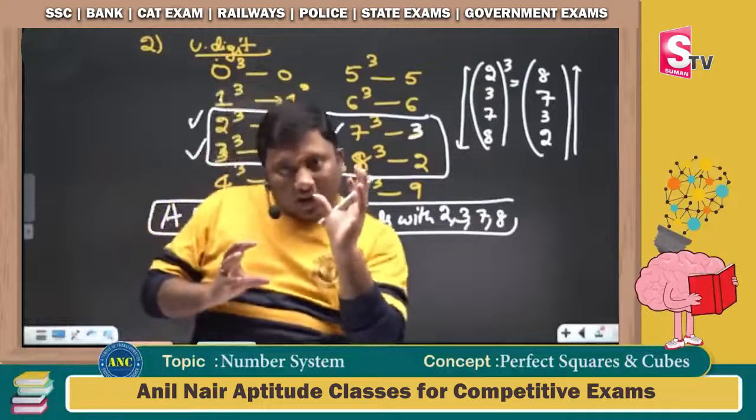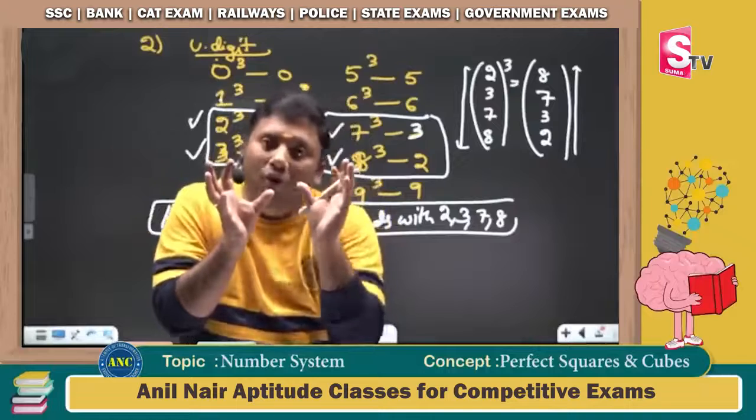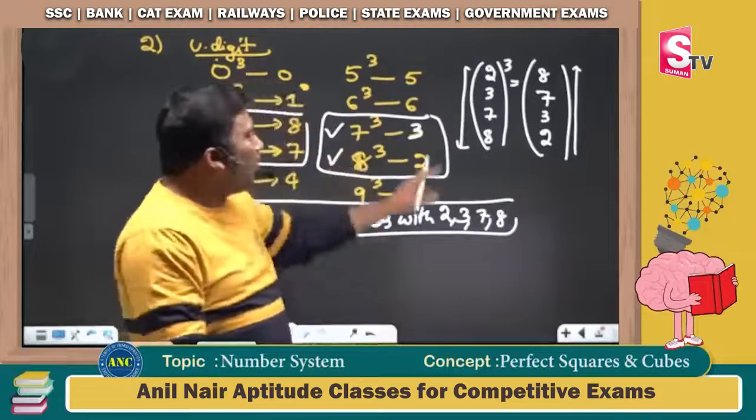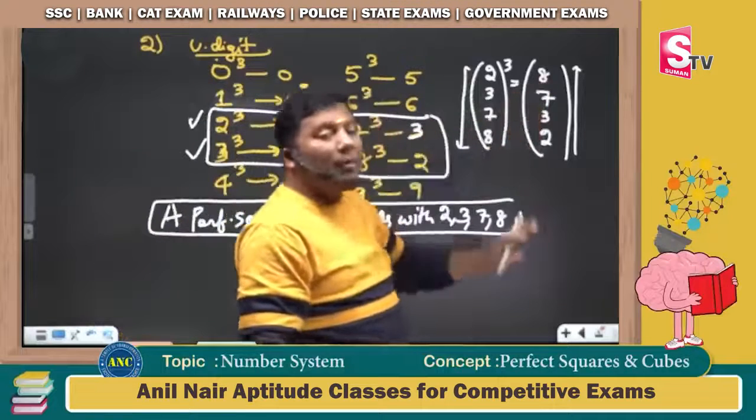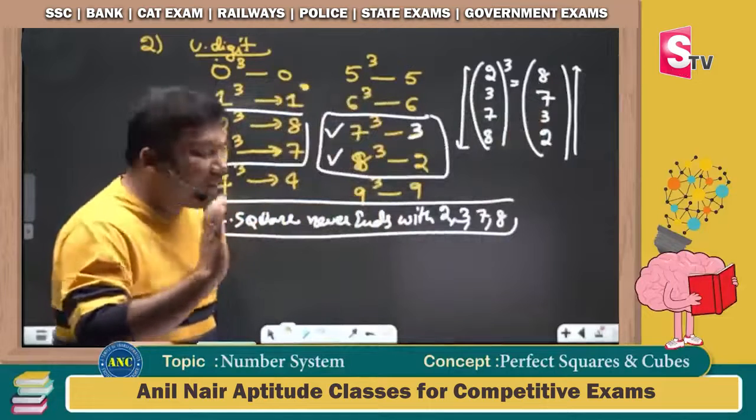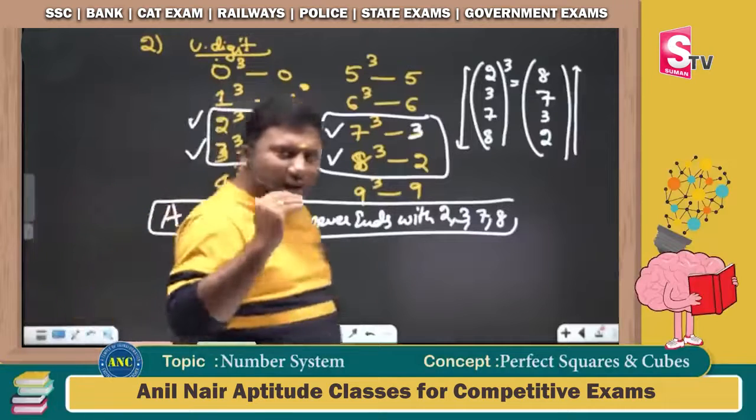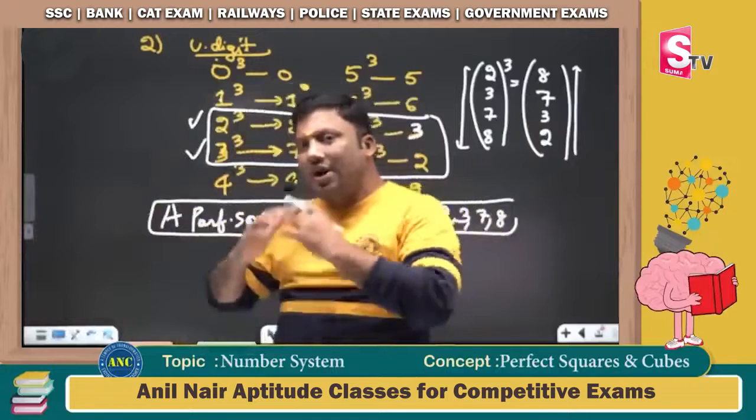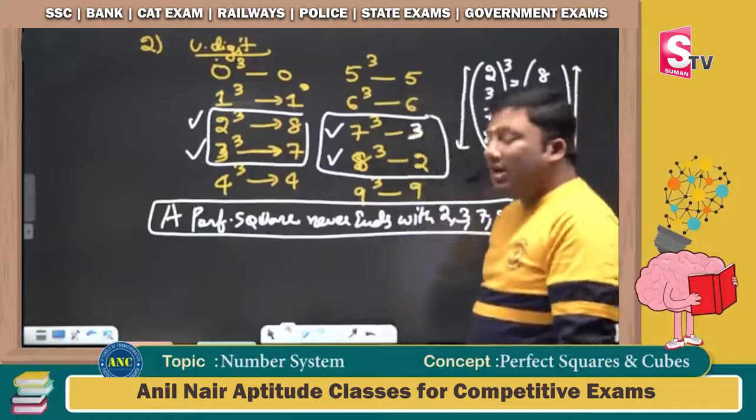A perfect square never ends with 2, 3, 7 or 8. If I am cubing only these 2, 3, 7 or 8, on cubing I will get another number. Write down bottom to top 2, 3, 7 or 8. I hope the idea is crystal clear to you. Now why am I doing this? I will come back to it. As you know, I will start with the fundamentals, then a basic level question, then an advanced level question. I hope this second concept is clear to you.